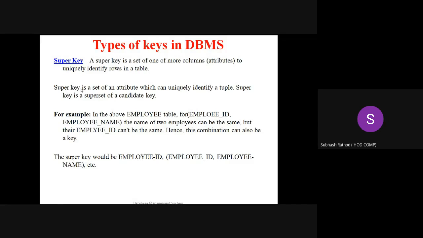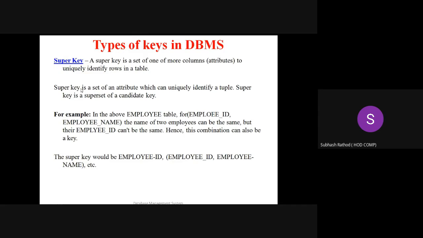What is a candidate key? A super key, just listen, a super key is a set of one or more columns. Remember, a super key is a set of one or more columns. Column is nothing but an attribute, to uniquely identify the row in a table. Remember, a set of columns means columns together, attributes together, not a single column or a single attribute.